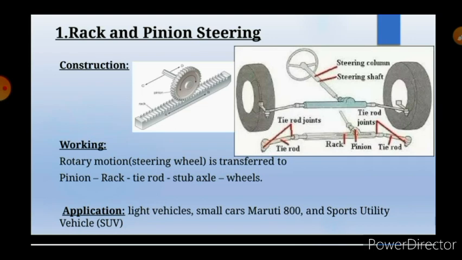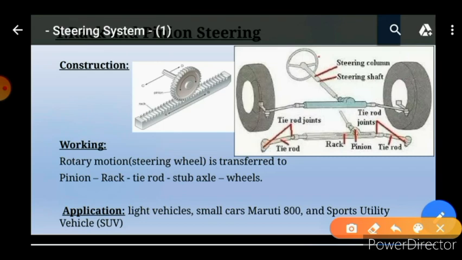Let's see its working. When we give rotary motion to the steering wheel, this rotary motion is transmitted to the pinion with the help of this steering shaft. Then, as we discussed earlier, the function of the rack and pinion mechanism is to convert rotary motion into linear motion.